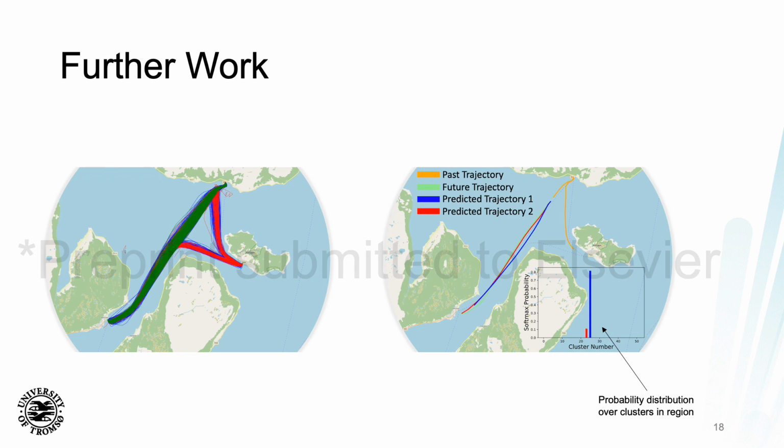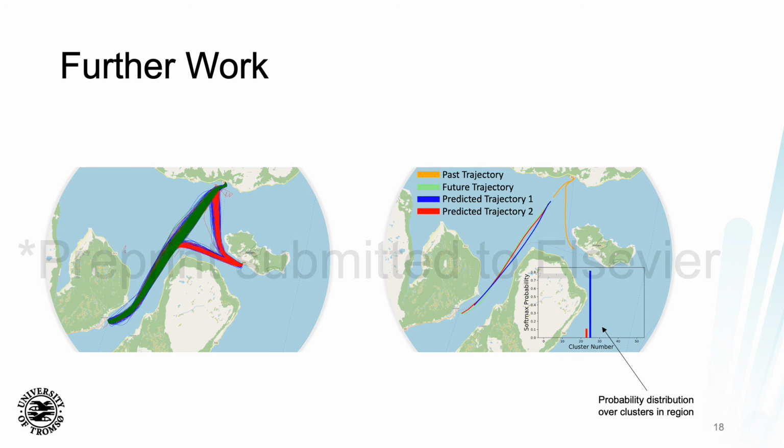Utilizing a similar clustering technique to that outlined in this study, we clustered the historical behavior for a given region. On the left-hand side, we see 3 of the clusters that were discovered. On the right-hand side, you see the past trajectory of a vessel in orange here, and this trajectory was then classified to a number of the clusters that were discovered by the algorithm.